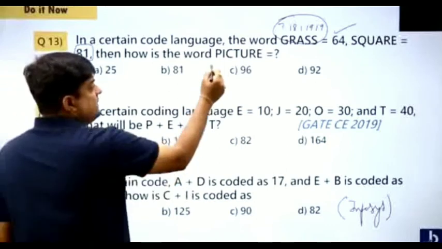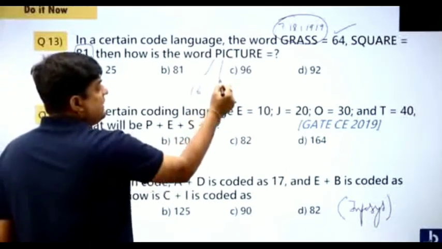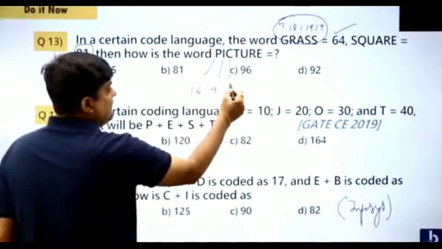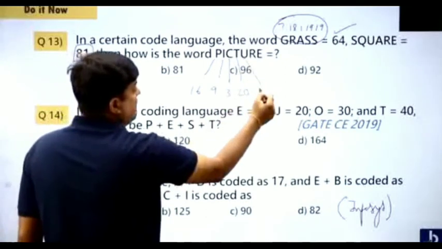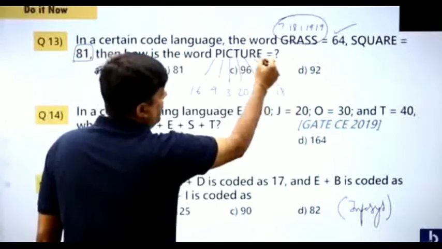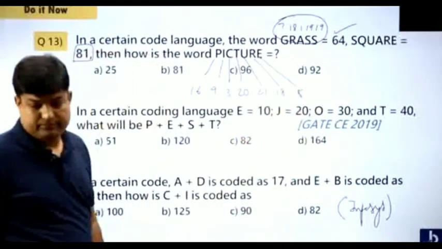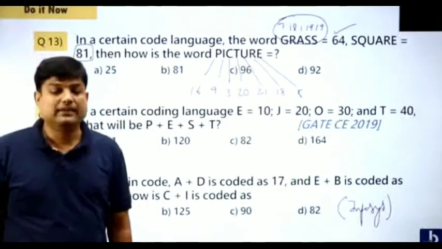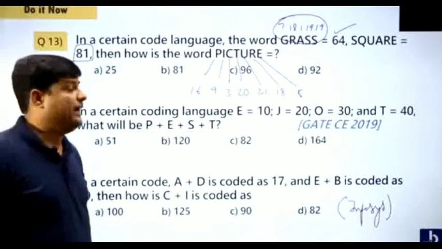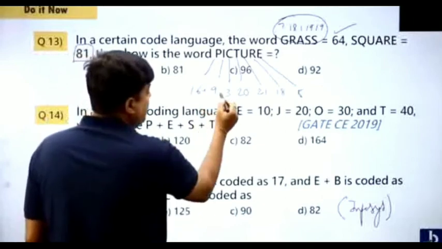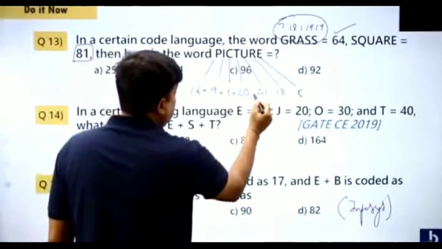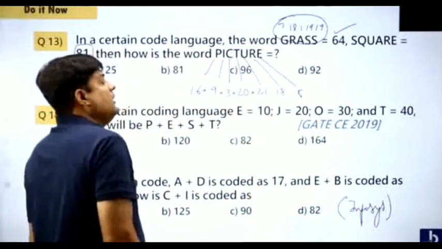Here, this is 16, 16 plus 9, that is 25, 3, 20, 21, 18, 5. You are supposed to add all the ranks. Let me just try to add all the ranks, everybody. This seems to be 25, 28, 48, 48 plus 1, 49.